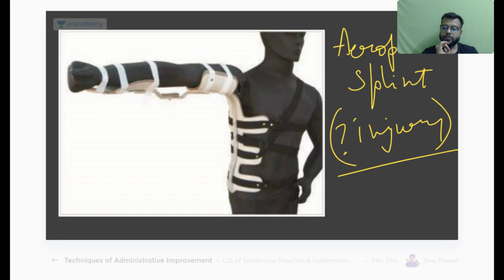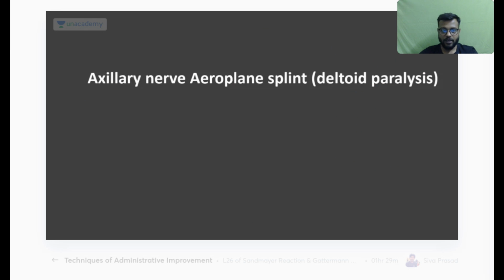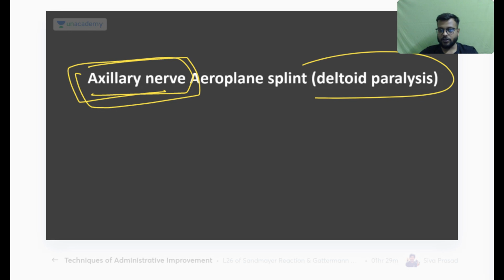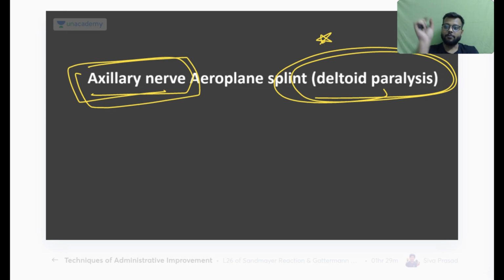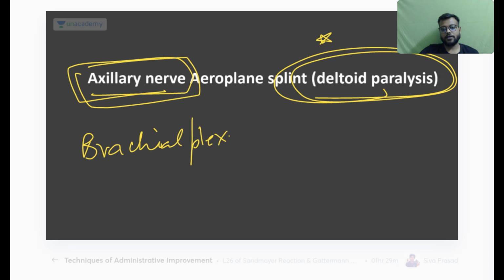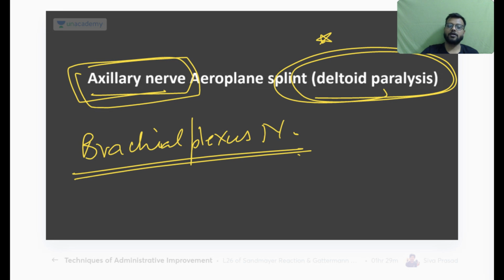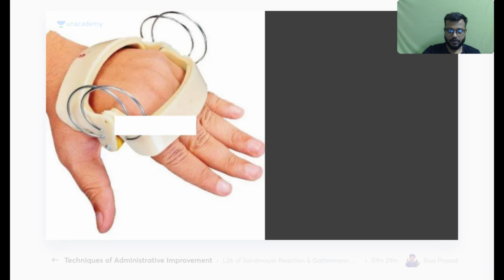So the aeroplane splint is used for the brachial plexus injury. Okay, and that too for the axillary nerve and for the deltoid paralysis, not for the shoulder dislocation or the labral tear. Always remember, braces or this type of splints are used for nerve injury because there is muscle paralysis, so to give it support. Okay, so in brachial plexus injury, and the axillary nerve is a part of the brachial plexus, so in axillary nerve and the deltoid paralysis you can use the aeroplane splint.